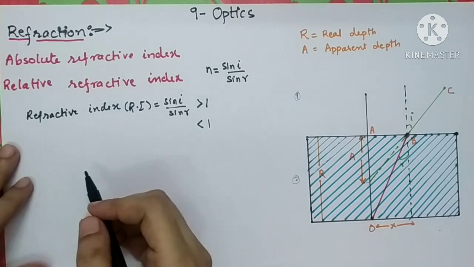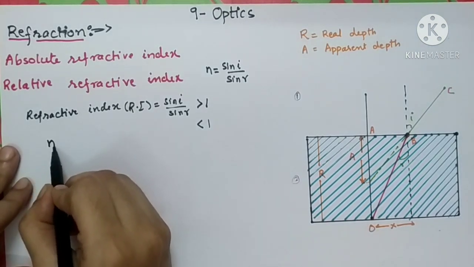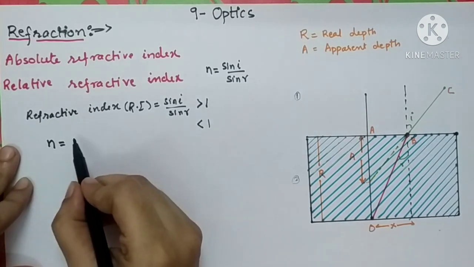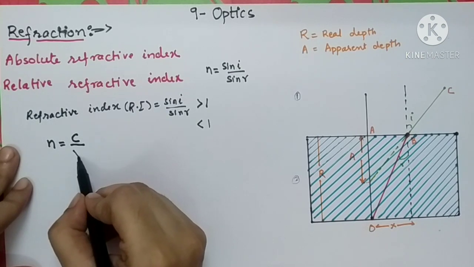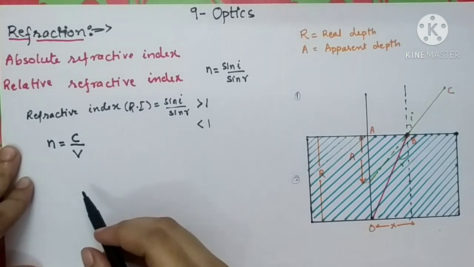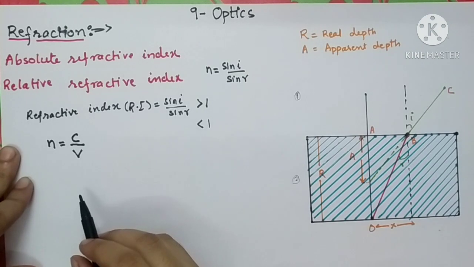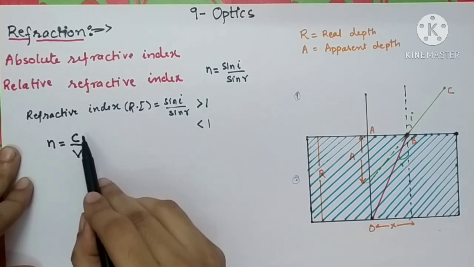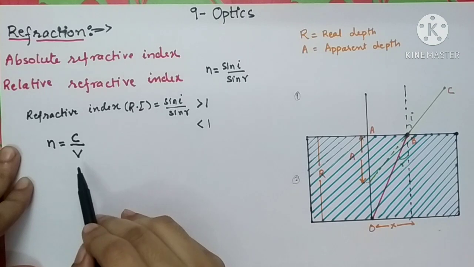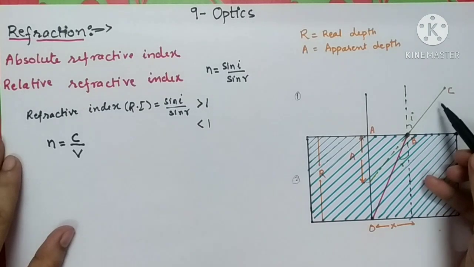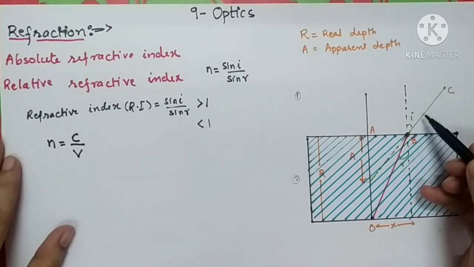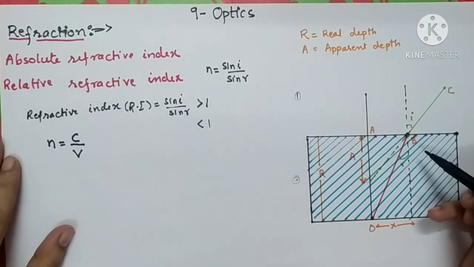There is one more formula for the refractive index n. It is nothing but the ratio of the speed of light in vacuum divided by the speed of light in a denser medium, where c is the speed of light in vacuum and v is the speed of light in the denser medium. We all know that the light ray changes its direction while passing from one medium to another because of the change in velocity, or change in speed, of the light ray.